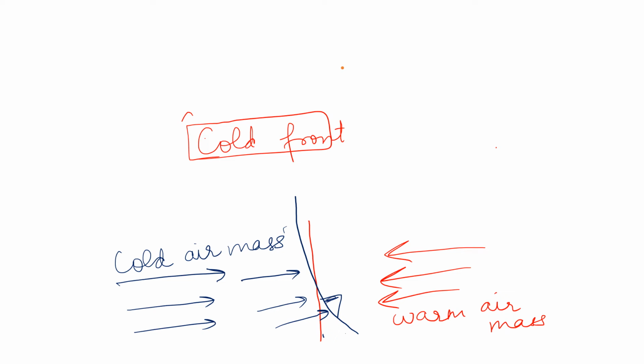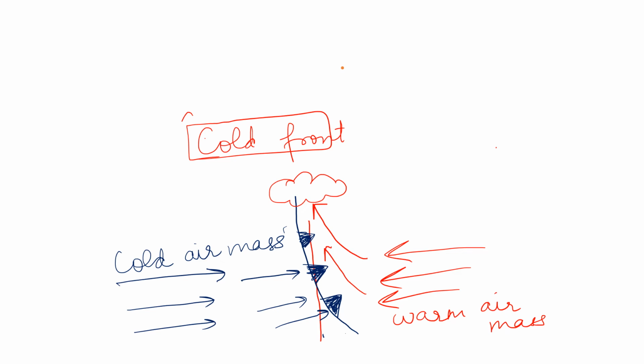So by this sign we can indicate that this is the direction of approach of the cold air mass. Cold air mass is approaching from the back side and asking this warm air mass to rise upwards. If the rise of the warm air mass is by the external force of the cold air mass, then this is a cold front. And in case of cold front, what we can see is it is a vertical rise up. So we can see clouds would form here and a very high rainfall would occur.